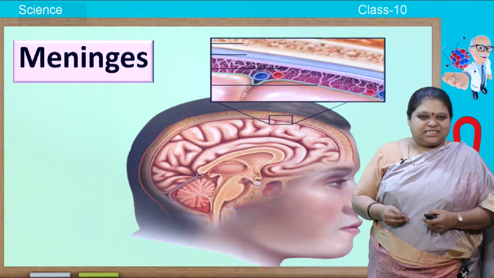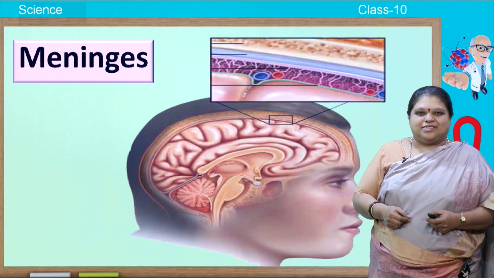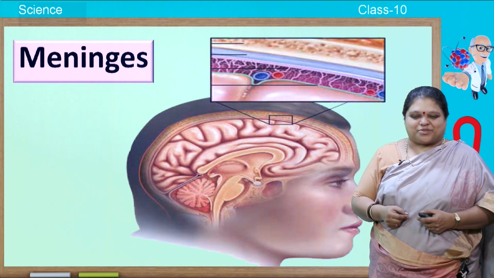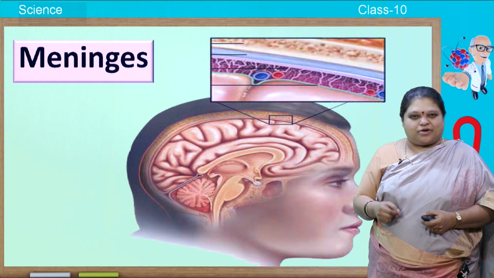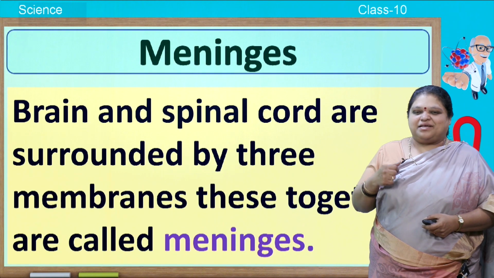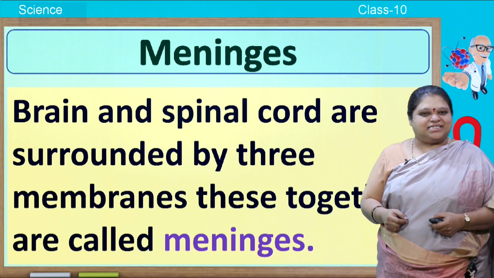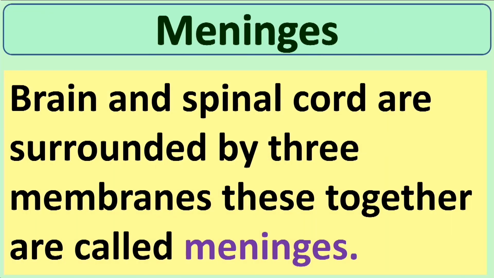These meninges will provide nutrition to the brain, to some extent protection also. Then comes the brain. Directly the brain will not be present, something else is present there. Let us see what it is. Before that, make note of meninges. So, the brain and spinal cord are surrounded by three membranes. These together you call meninges.